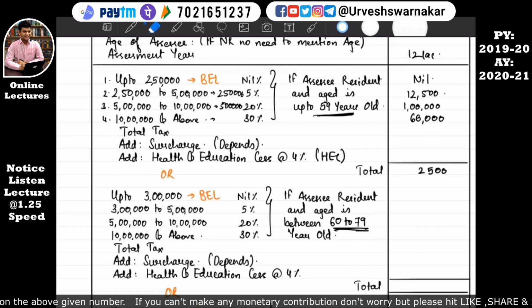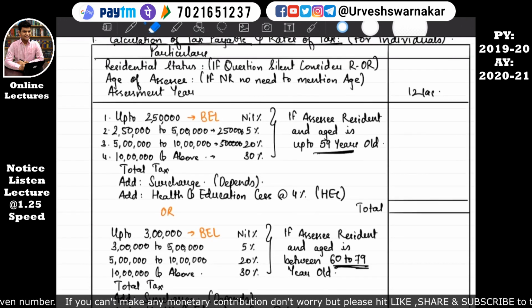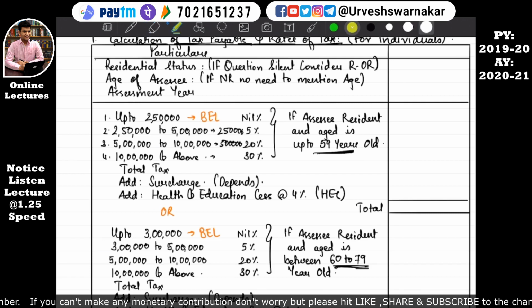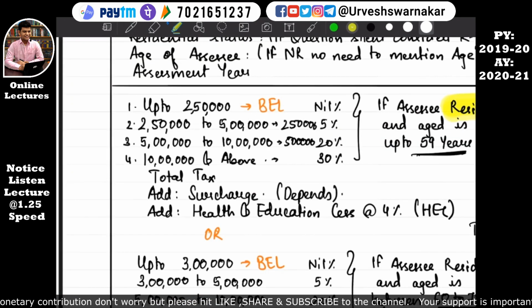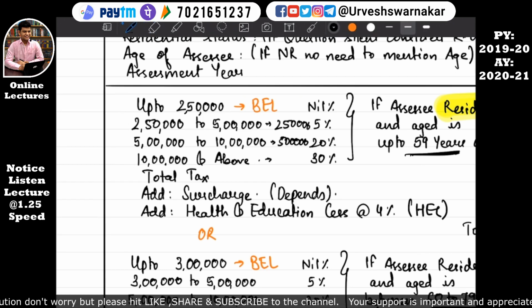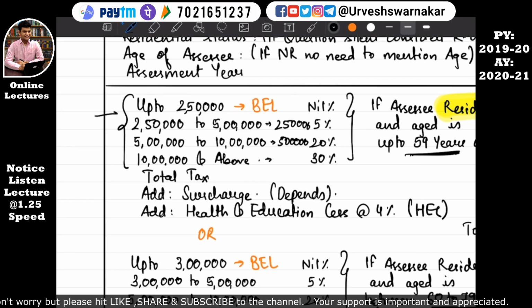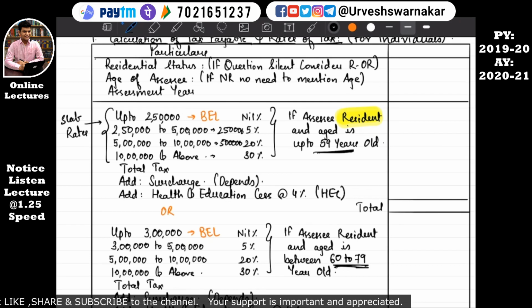So I have explained to you how to use the slab rates. But there is an important thing: if the assessee is resident. Now I will not explain with an example; now we'll rush into our concepts. Okay. Let me erase this also. This is known as slab rates. Okay, let's understand now.